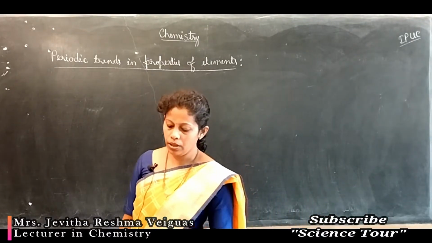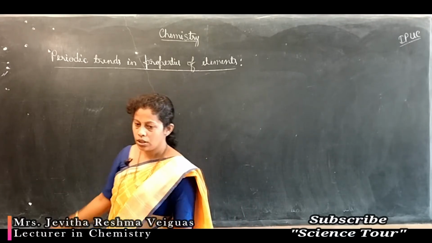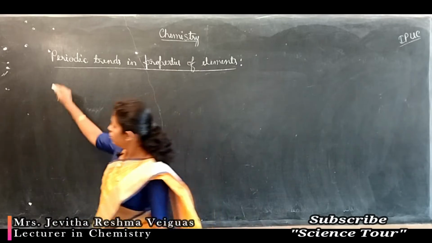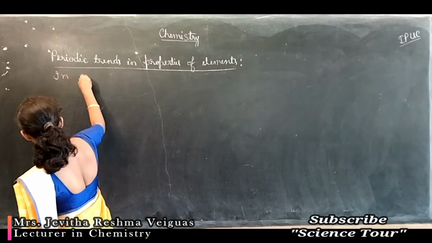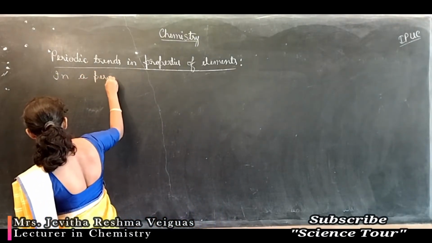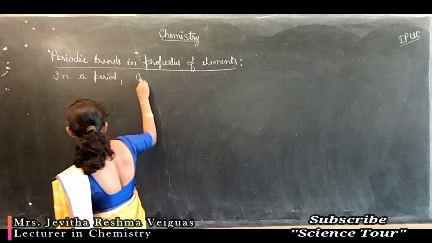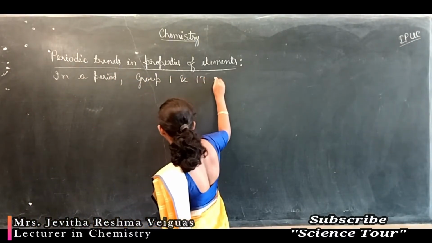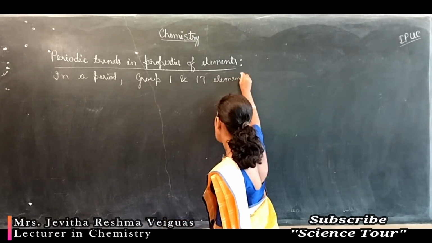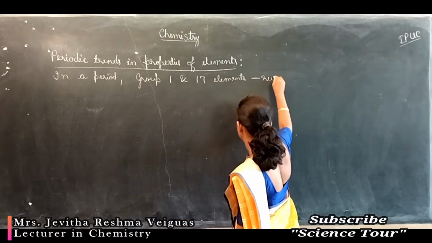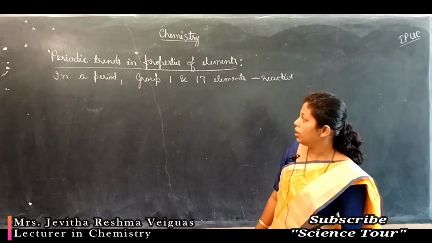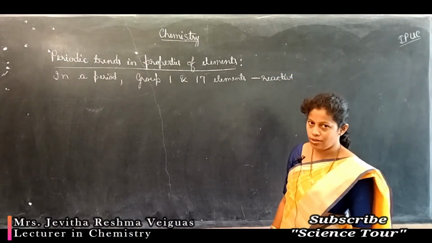Say for example, if I consider a period, you take any period, that is, any horizontal row, what you find is group 1 and group 17 elements are highly reactive. Why are group 1 elements highly reactive?